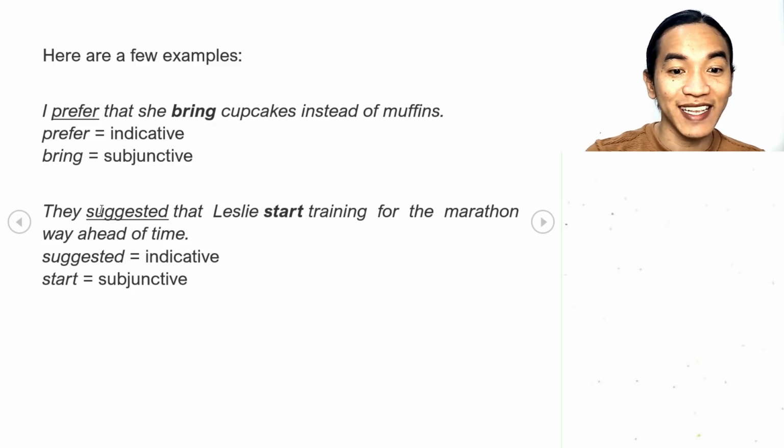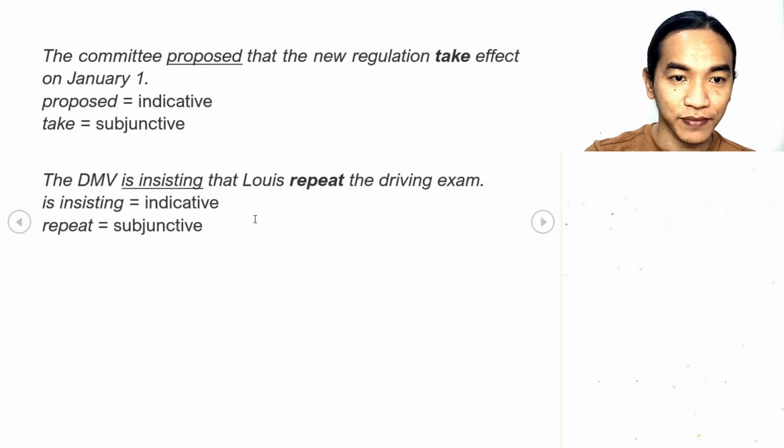Next one. They suggested that Leslie start training for the marathon way ahead of time. So suggested is your indicative, start is your subjunctive. Remember, your subjunctive does not follow your regular subject-verb agreement. If you can see, your subjects after that are singular, but your verb does not have s or es. Another, the committee proposed that the new regulation take effect on January 1st. And the last one, the DMV is insisting that Louis repeat the driving exam.